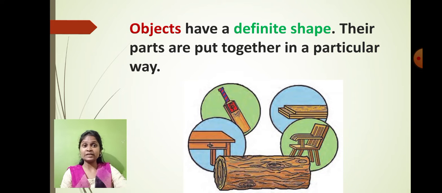As you can see here, for example, this is wooden material. So wood is the example of a substance. By using the wood we have made a variety of objects like table, bat and chair. These all have a definite shape and they are called what? Objects. Whereas wood doesn't have a particular shape, so wood is called a substance and these things are called objects. So this is the basic difference between substances and objects.